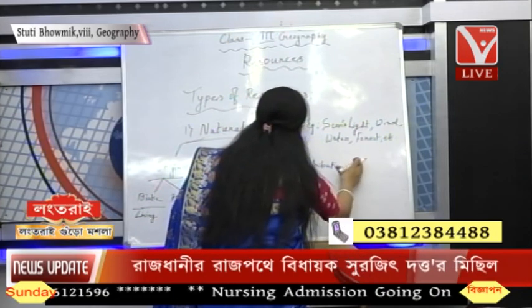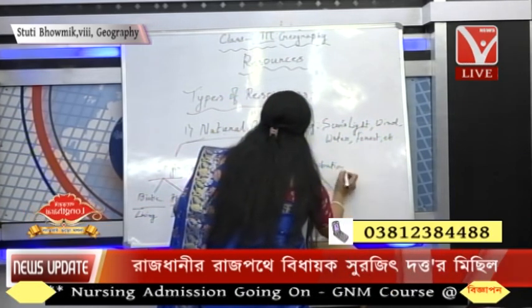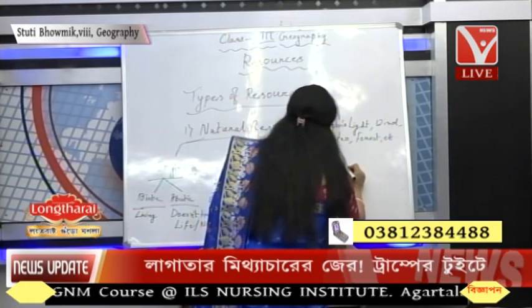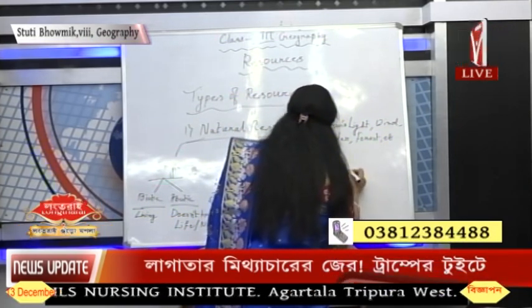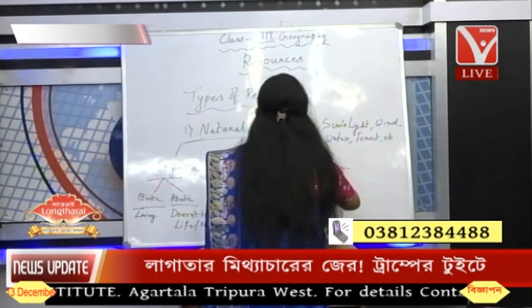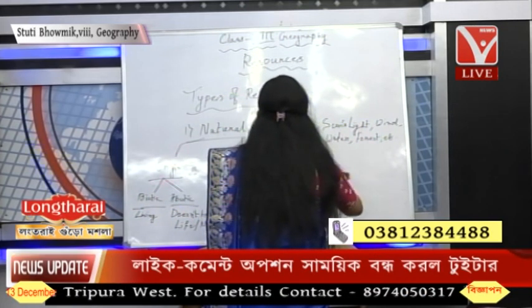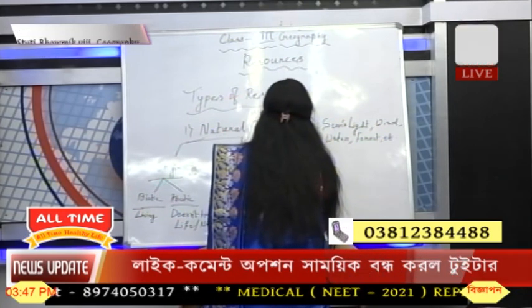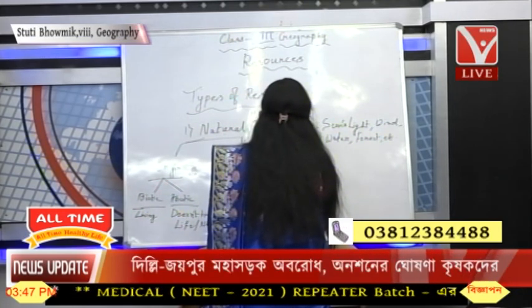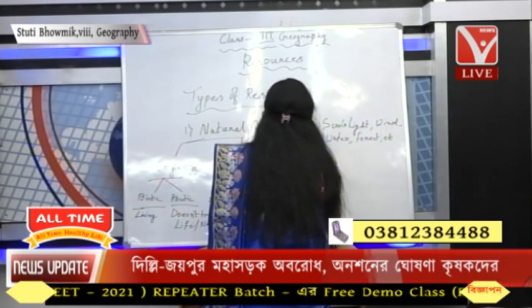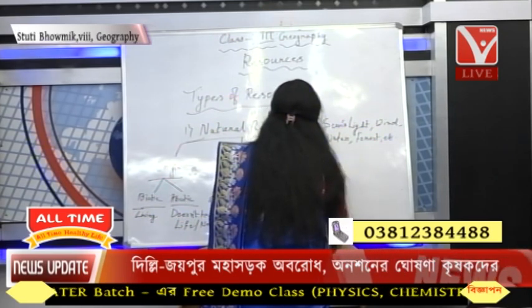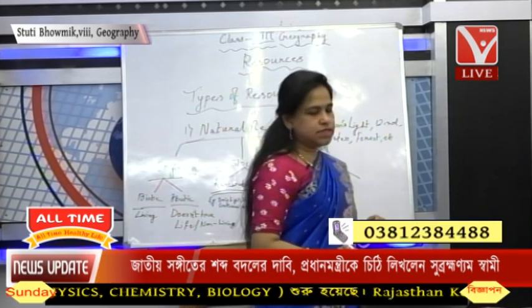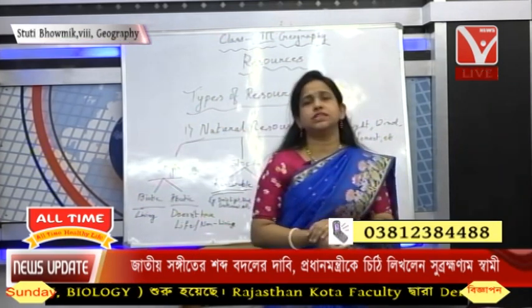So on the basis of distribution, we find that it is divided into ubiquitous and localized.